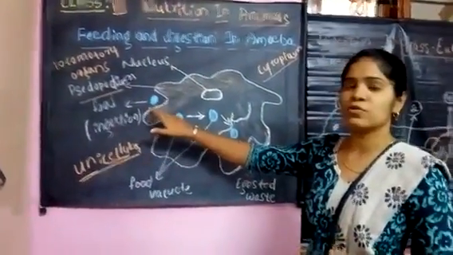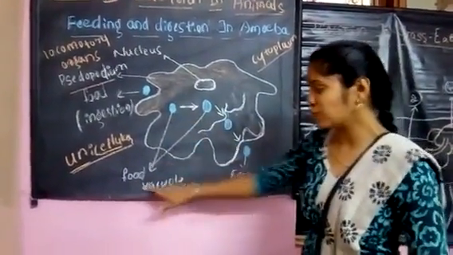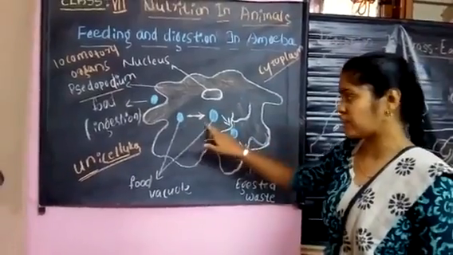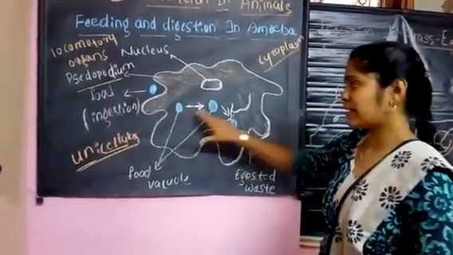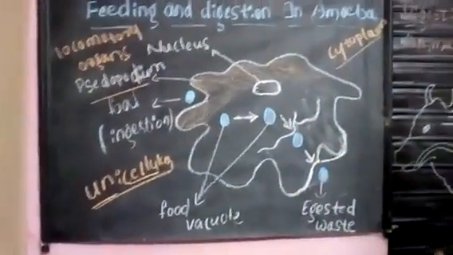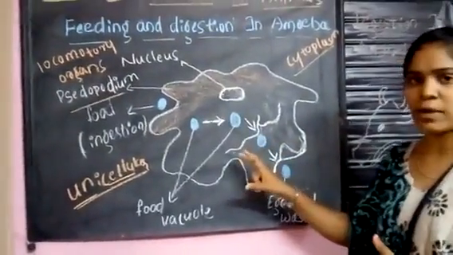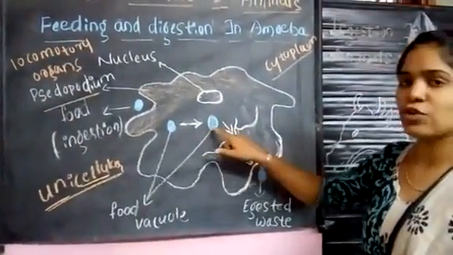When the food enters the amoeba's body, it is absorbed by the food vacuoles. These are the food vacuoles, and the food is taken in by these vacuoles. Here the food is digested, and the digestive juice which helps in the digestion of the amoeba is secreted by these food vacuoles.